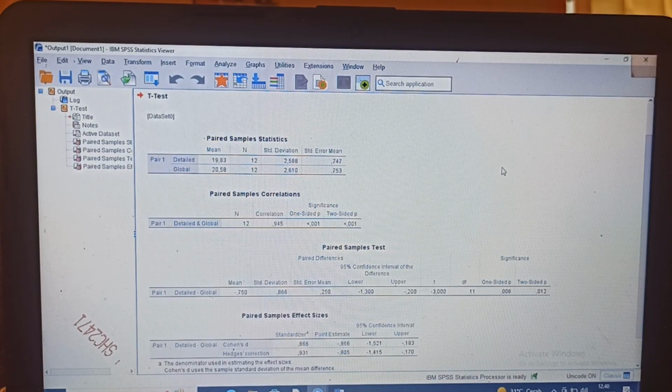This is the data in SPSS, showing the differences between detail and global.